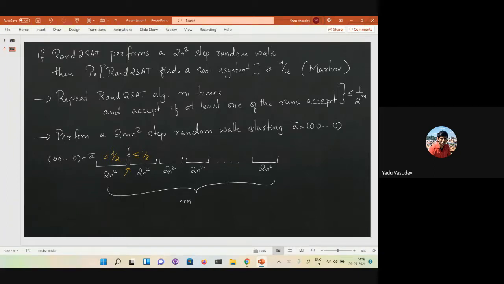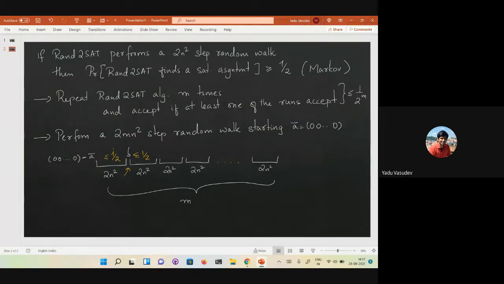You don't really have to care what was the random walk that you did for the first 2n square steps. Irrespective of that, the probability that in the next 2n square steps you will hit a satisfying assignment is again half. You can just forget whatever you did. You don't care about the past history. All you care about is where you are right now.